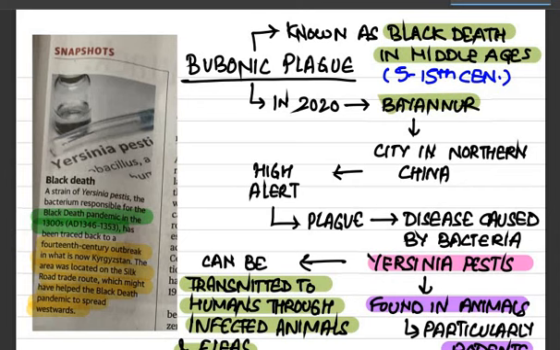Let's get started with the bubonic plague. Now the bubonic plague was in news in the Sunday edition of the Hindu newspaper. It is also known as Black Death. The news article said a strain of Yersinia pestis, a bacterium responsible for the Black Death pandemic in the 1300s, has been traced back to a 14th century outbreak in what is now Kyrgyzstan. The area was located on the Silk Road trade route, which might have helped the Black Death pandemic to spread westwards.